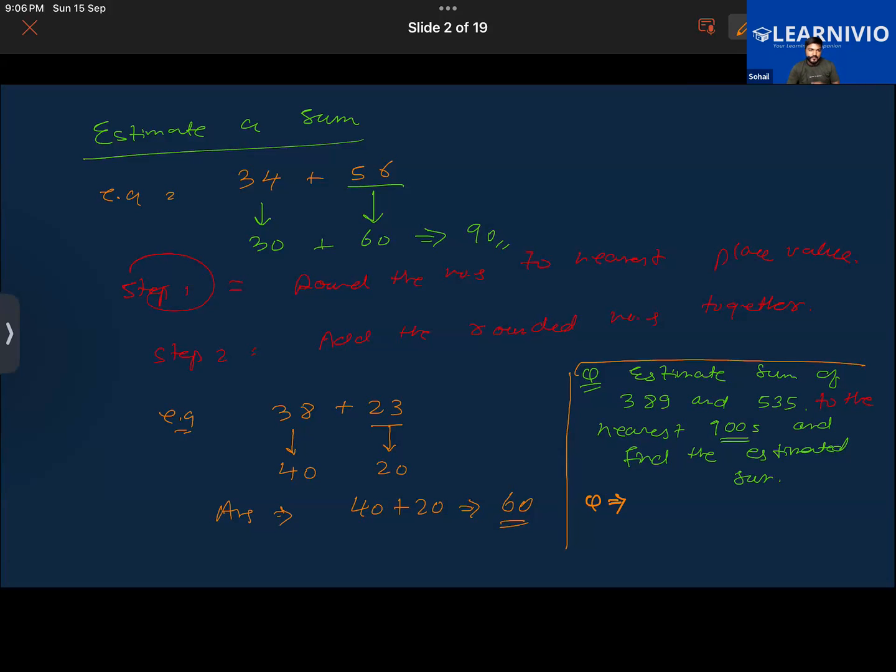It is 400. 389 rounds to 400. Okay, good. And the next one is 500. Good. So thereby the estimated sum will be 900. Okay, very good. So this is how it has to be done. Sumaya, you understood this? Yes.